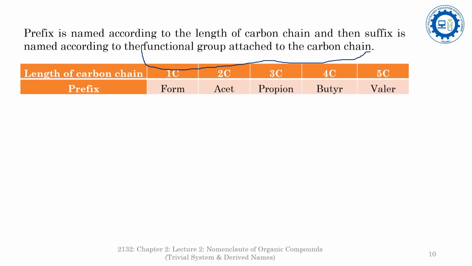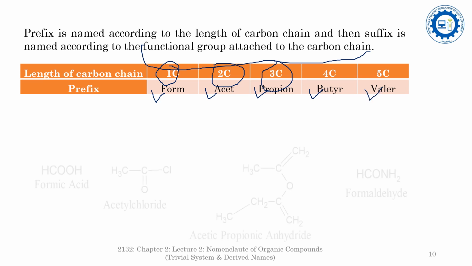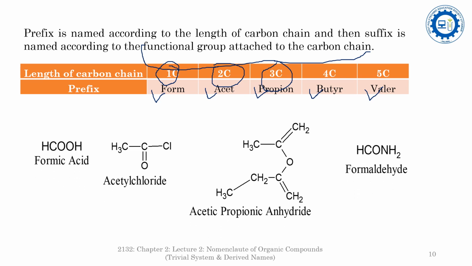If in the carbon chain only one carbon is present, then the prefix will be form. If there are two carbon atoms present, then the prefix will be acet. If there are three carbons, then the prefix for the organic compound will be propion. If there are four carbon atoms, then the prefix for the chain will be but. And if there are five carbon atoms, then the prefix for the chain will be valer.